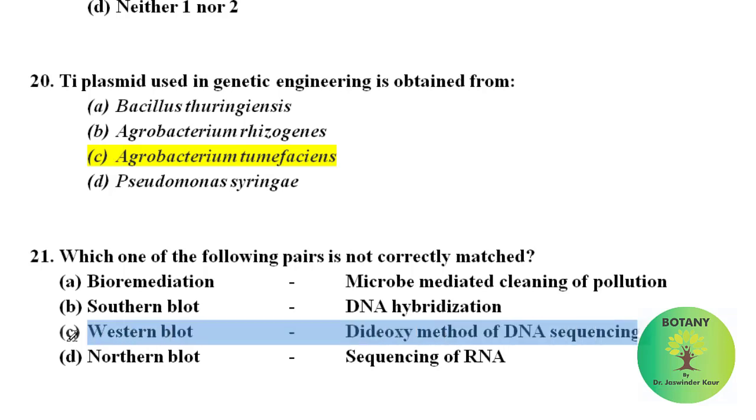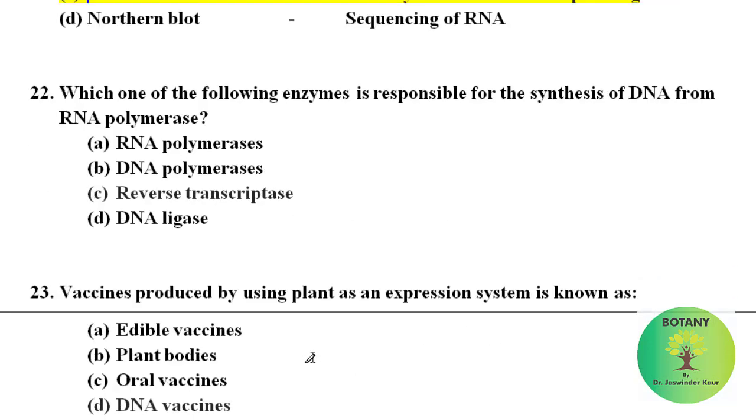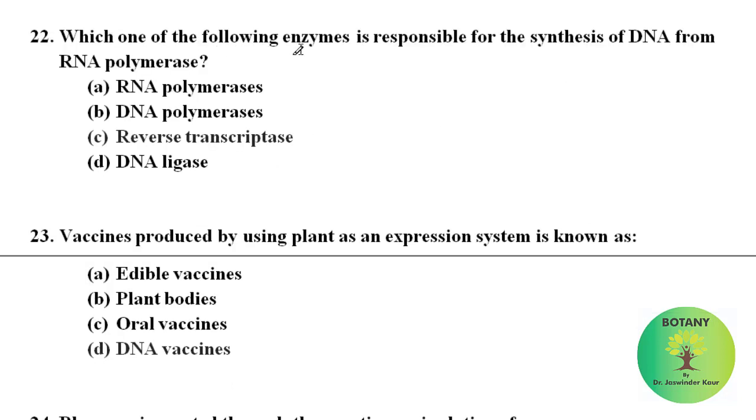Then Western blot, dideoxy method of DNA sequence. This is an incorrect statement because Western blotting is used to detect specific proteins in a sample of tissue homogenate or extract. And Northern blot, sequencing of RNA. This is also correct. Which one of the following enzymes is responsible for synthesis of DNA from RNA? Here the reverse transcriptase enzyme is responsible for synthesis of DNA from RNA.